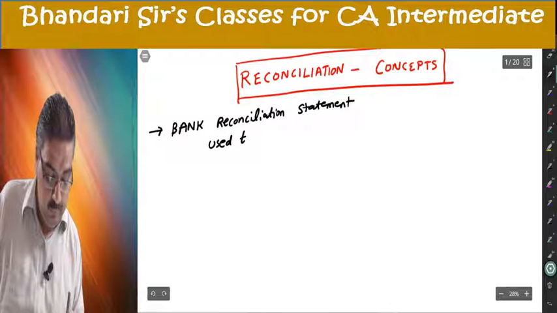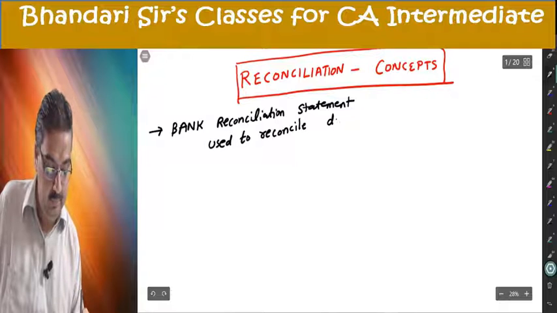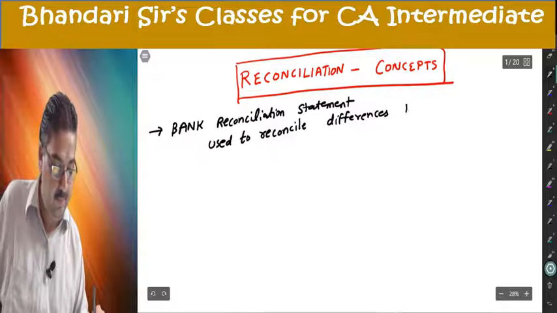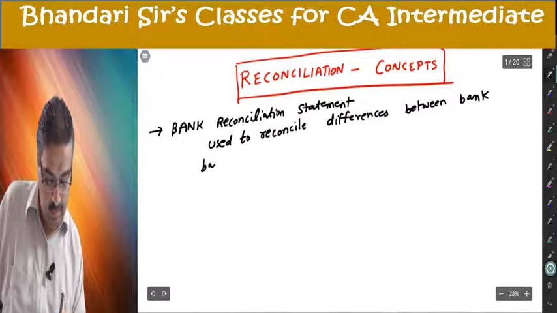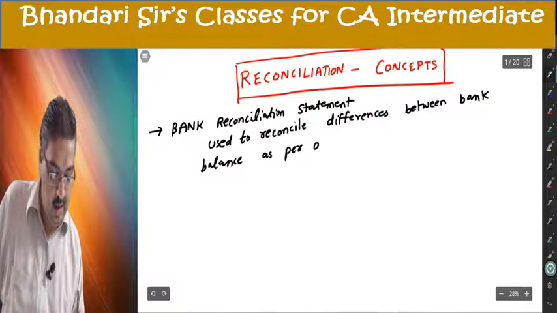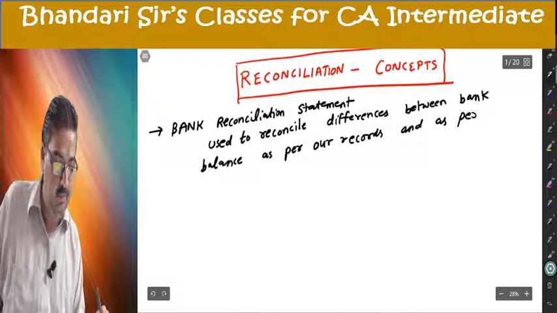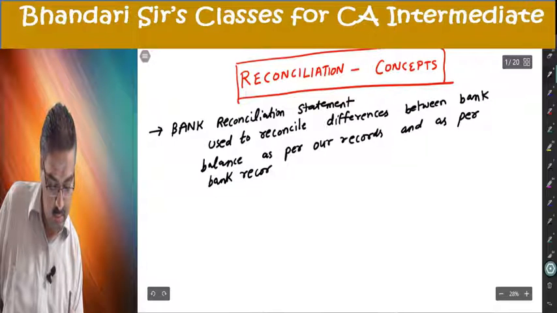Used to reconcile differences between bank balance as per our records and as per bank records.